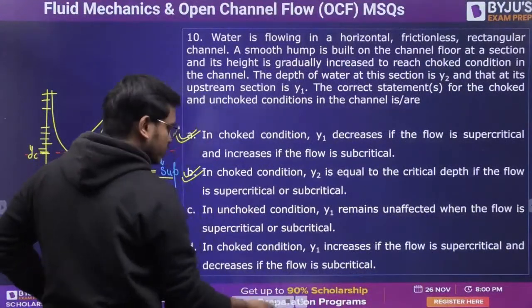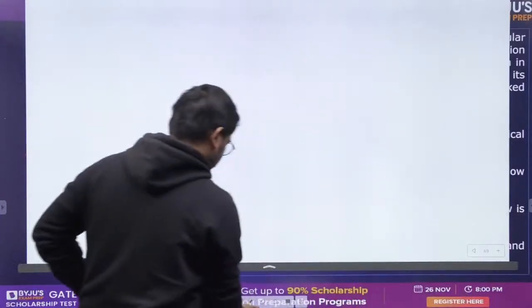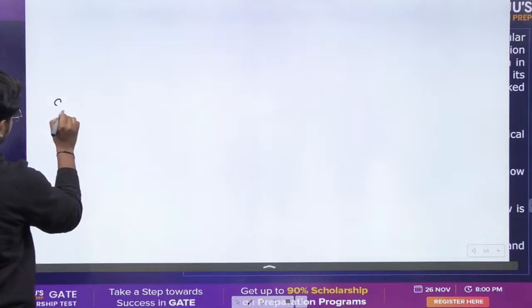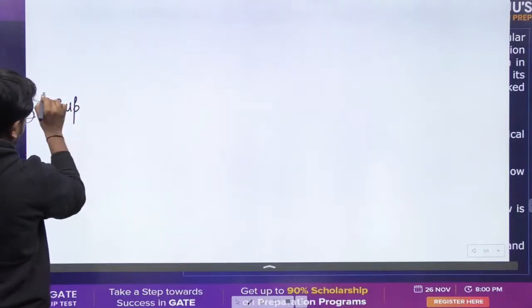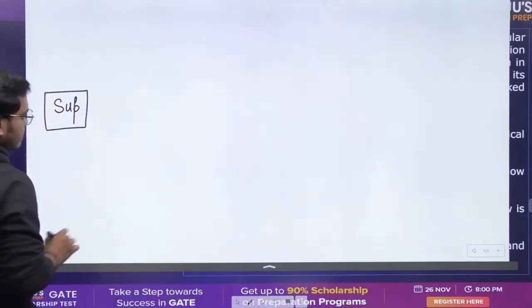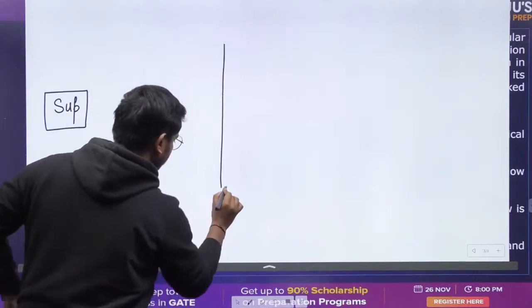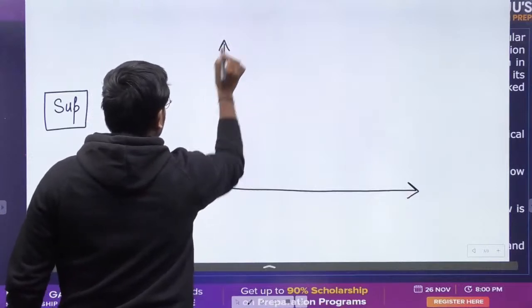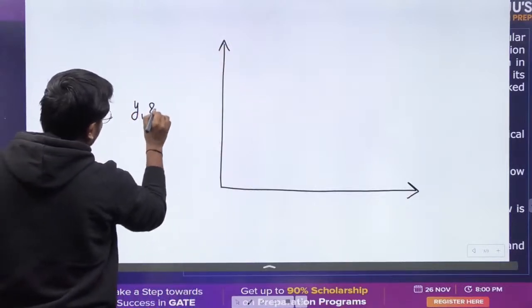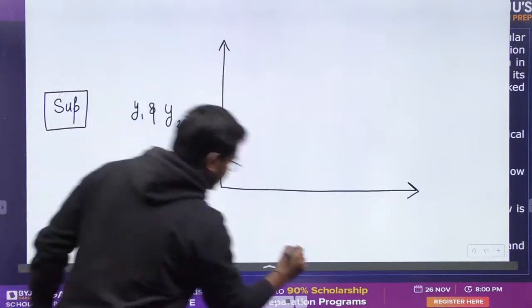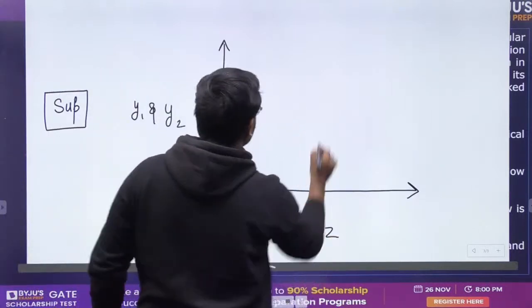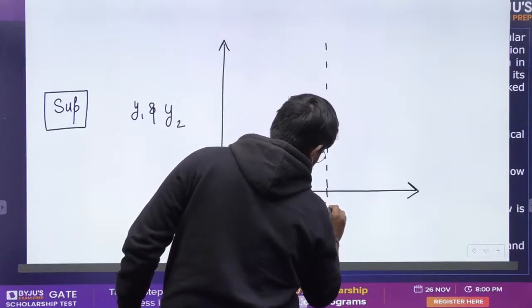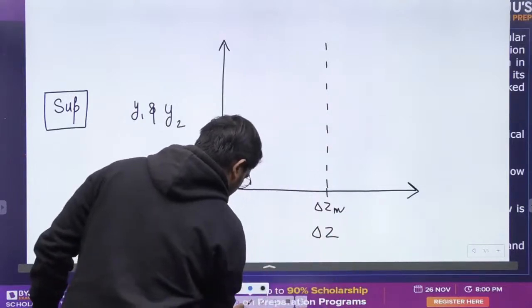Let me give you the illustration for the other thing, that is my supercritical flow. Y1, Y2, delta z, delta zm. So what is going to happen?